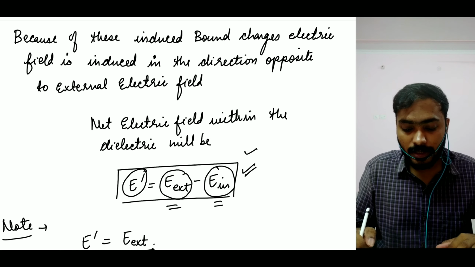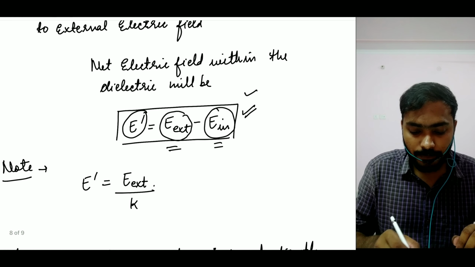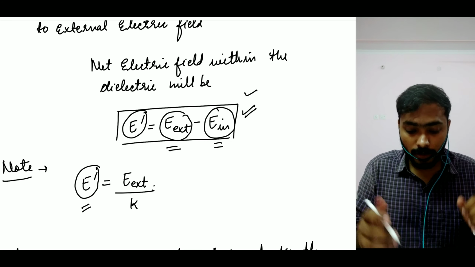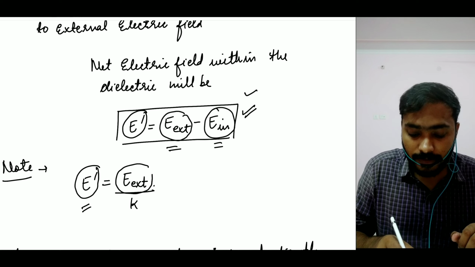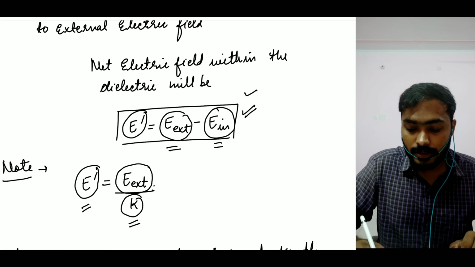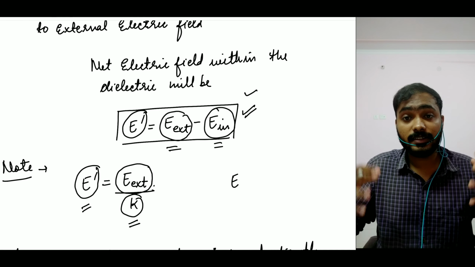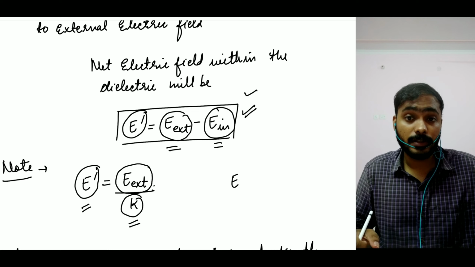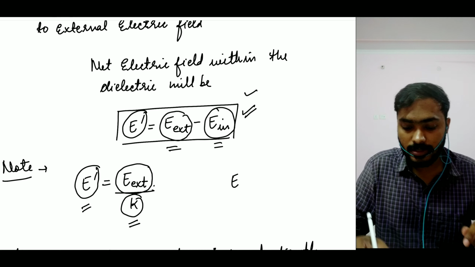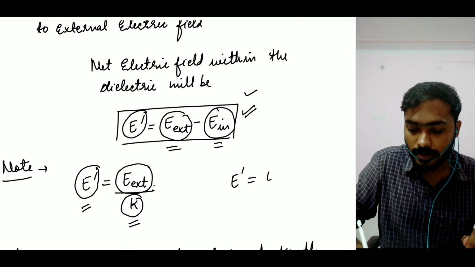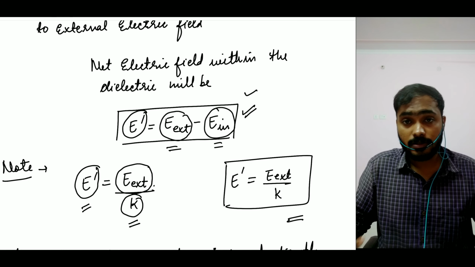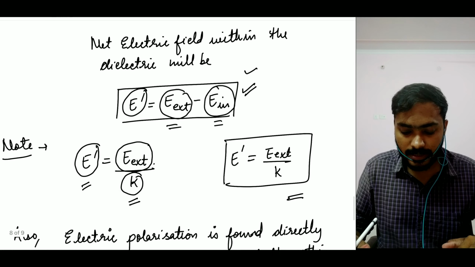Yes? Great. Now, one important thing that you have to understand here is that the inside electric field can also be given as whatever external electric field you're providing divided by the dielectric constant of that material. So if somebody asks you what is the electric field inside, and you are given the external electric field that you're providing to a dielectric, and also the dielectric constant, then you can simply write E dash is equal to E external upon the dielectric constant of that material. This is also one of the ways to find it out. I hope that is understandable, right?